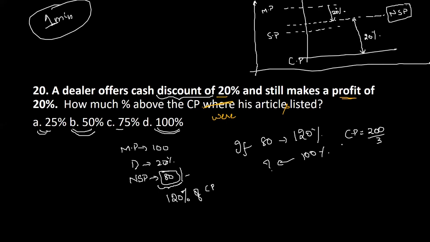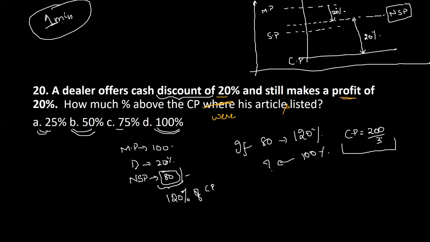So now the cost price you got is 200 by 3. Fine. Yamini was saying, okay, 80% of market price is equal to 120% of cost price. Yeah, that is what we are doing here also. Same thing. But we are not as proficient as you are with the decimals. That's why we took it in multiples of 10 and hundreds. So we're saying that 80 here is 80% of the market price, and 120 is equal to 120% of the cost price. That's why we wrote it in this way.